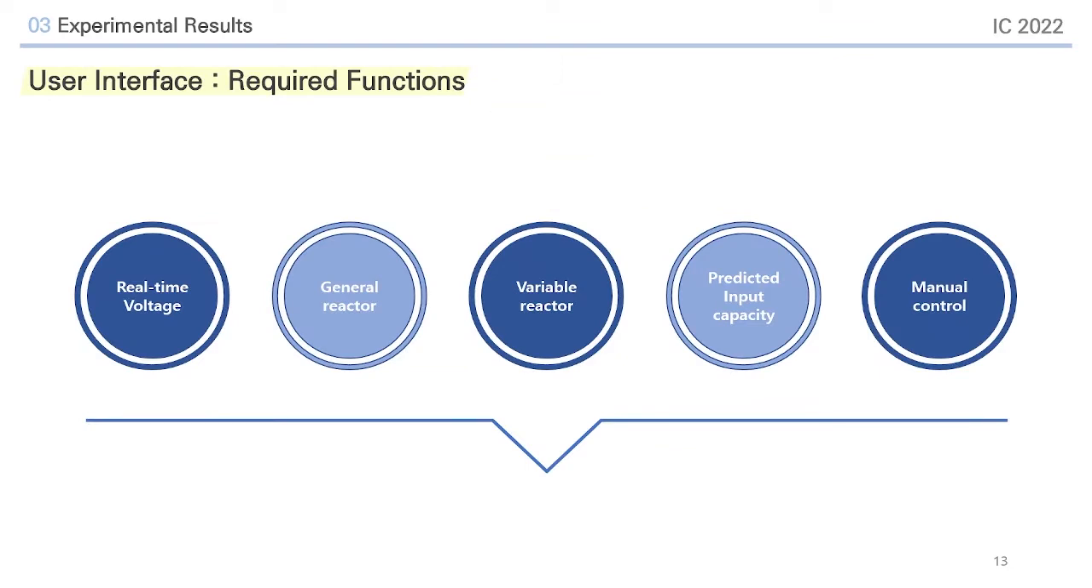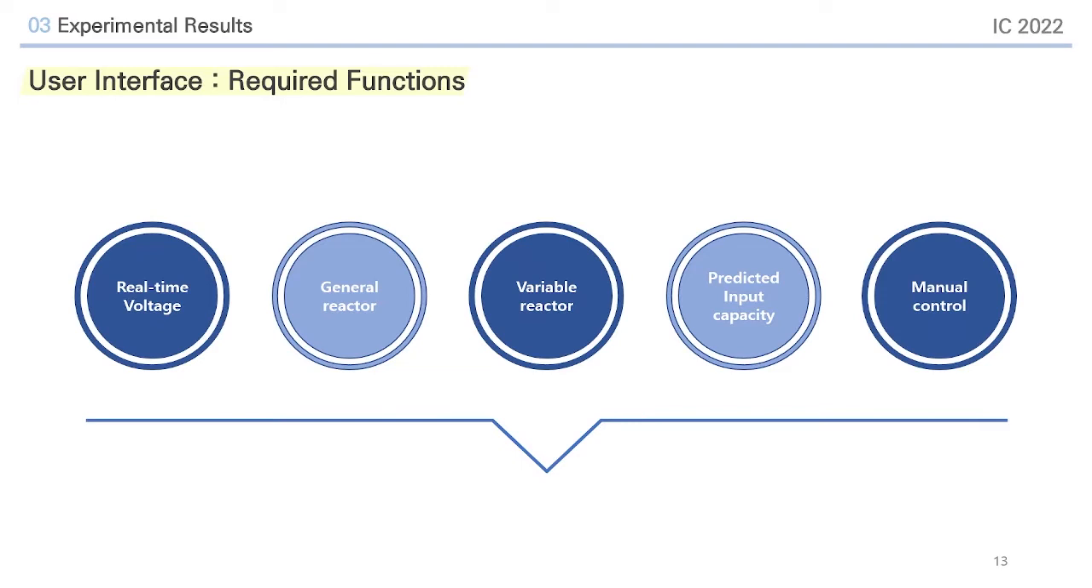Next, we will explain the user interface that can visually express the application of the modeling. This contains information on how the results of the deep learning model described above can be used in the actual field. First, we define the required functions of the prototype.